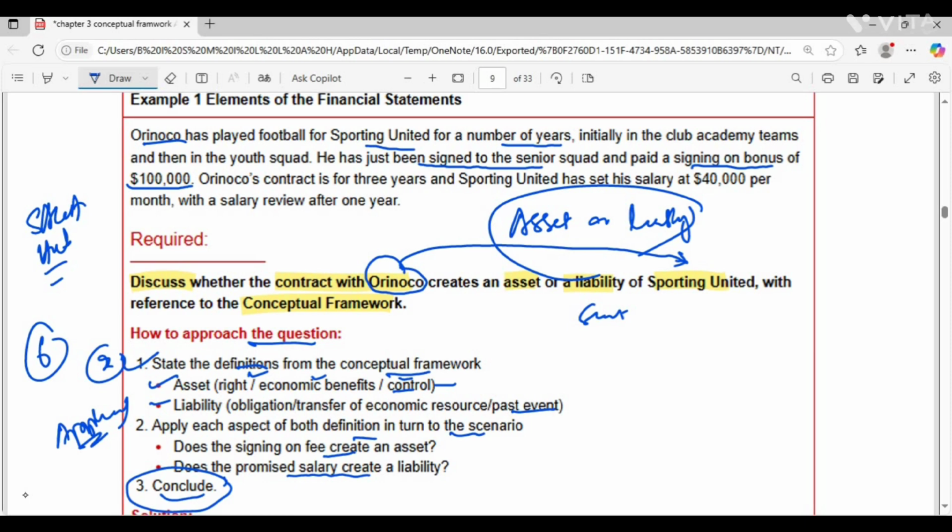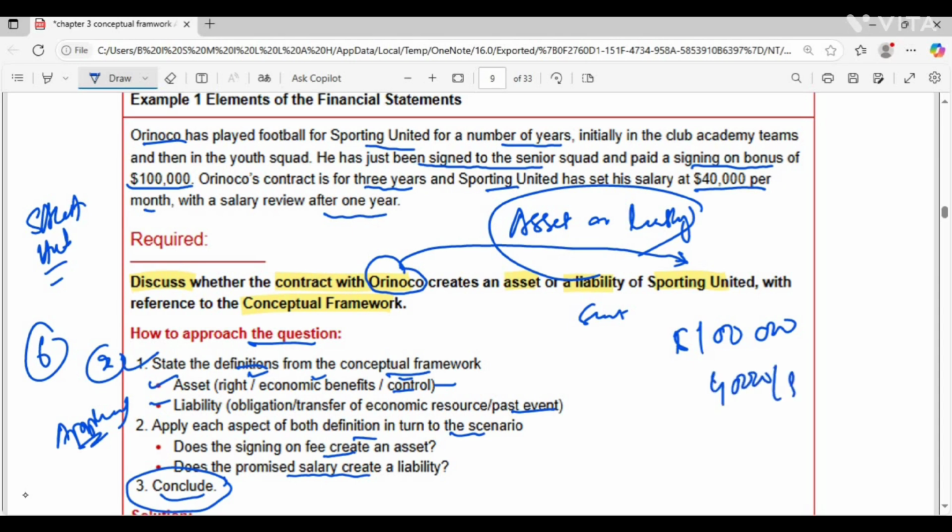The second thing is the contract is a 3-year contract, and Sporting United will also pay a salary each month, and the salary will be reviewed after 1 year, right? So here we have two things. The first is the $100,000 that the player is getting as a signing-on bonus. And the second is that the company will also pay $40,000 per month.